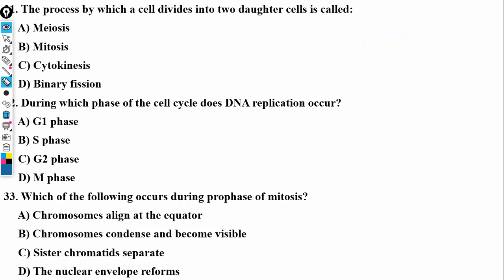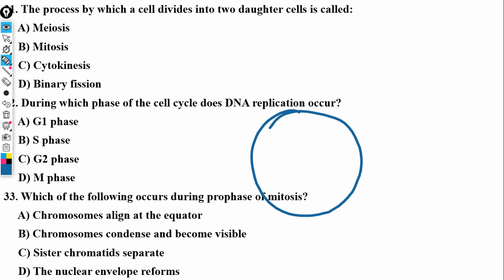All right, let me try to rush it up. During which phase of the cell cycle does DNA replication occur? If you don't watch that video, you can't comprehend any part of this.